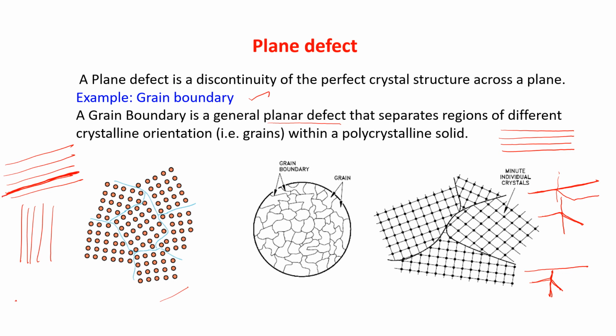This plane is moving in this way, and after going a certain distance, this plane is bending in this way. So it no more remains a fully regular plane. So this defect is known as plane defect, and this boundary, for the crystalline solid, is known as grain boundary. If you know up to this much, that is enough.